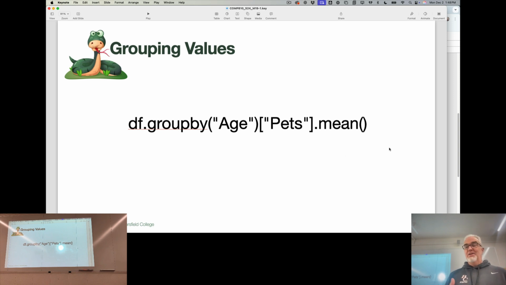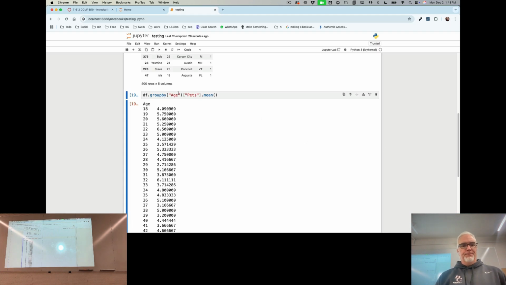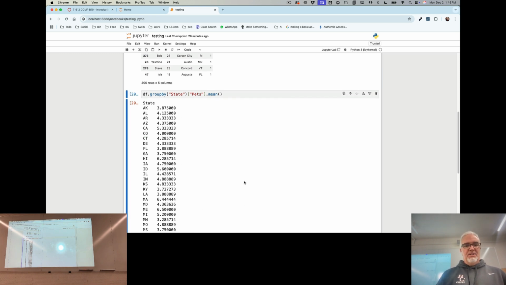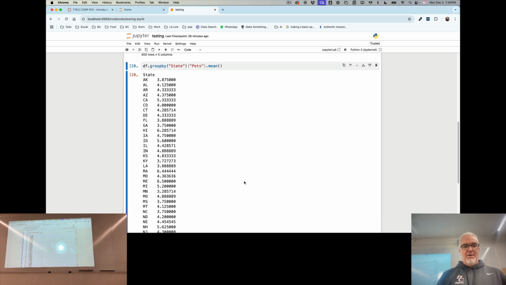All right, so grouping values allows you to do calculations by group. If I wanted to, I could switch this up. Here's the great thing about, again, these Jupyter notebooks: they allow you to come back and just sort of play with this stuff. But if I wanted to group by state instead of age, now we can see what state has the most number of pets.